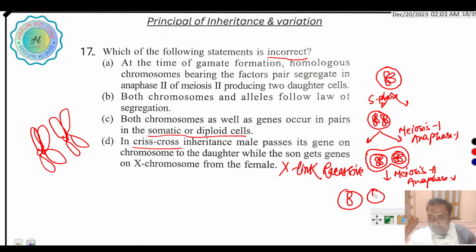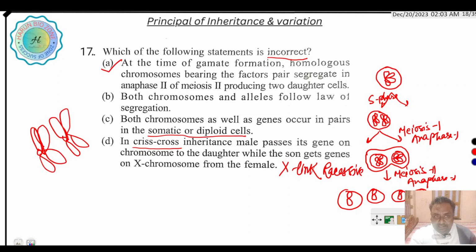So in meiosis 1 the chromosomes are separated, and in meiosis 2 the chromatids are separated. So here the incorrect option is A, because this separation of chromosomes occurs at anaphase 1 of meiosis 1.